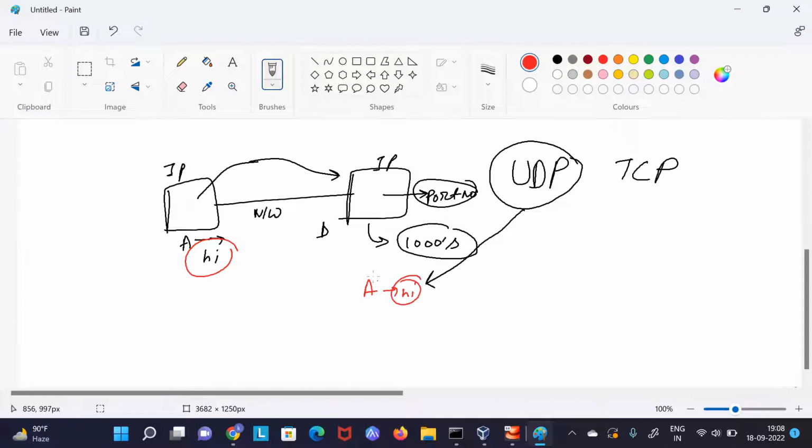It will not matter to A whether this "hi" has been received by B or not. From his end, he will send "hi". Now, there might be a network failure, or the B program might not be up, so B might not receive it, but A will do his part. A will just send whatever he wanted to send. So basically in UDP, we don't have any session.